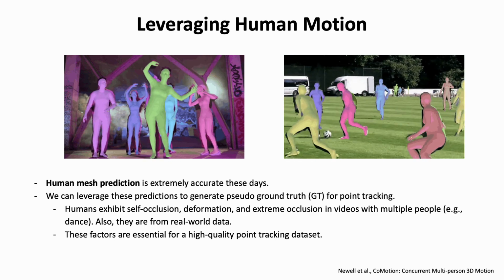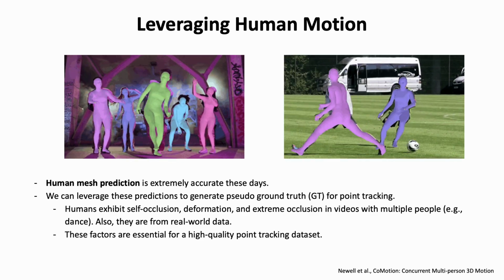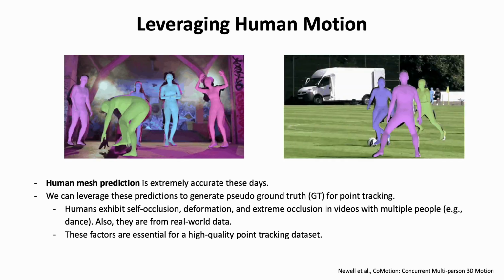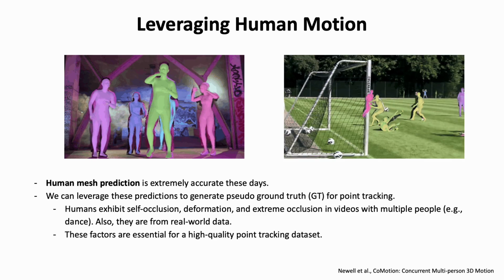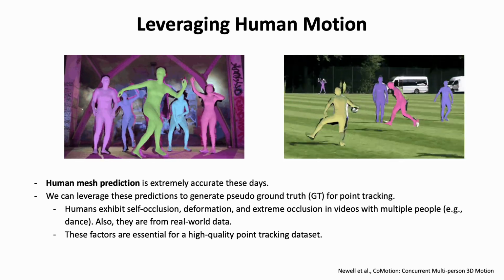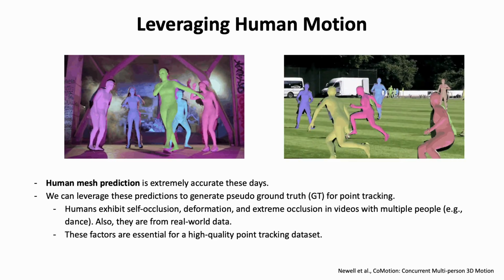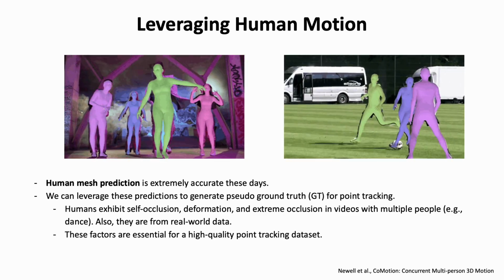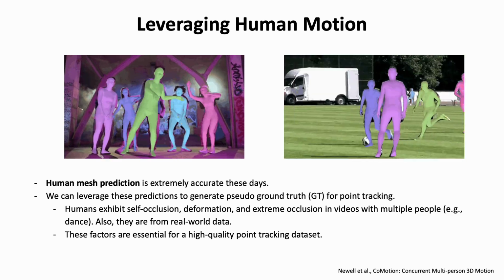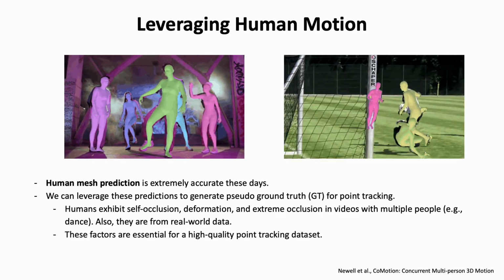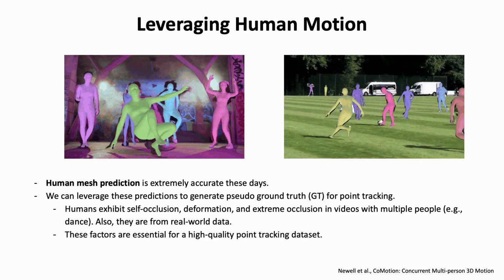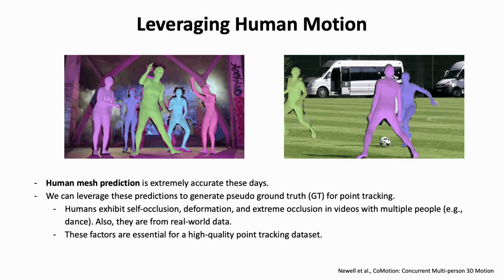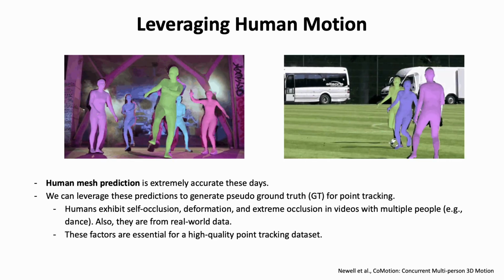Human mesh prediction models are extremely accurate these days. We hypothesized that human motion provides a better training signal than synthetic datasets because humans exhibit much richer dynamics, self-occlusion, deformation, and extreme occlusion, especially in multi-person videos like dance. And importantly, this comes from real-world video. So we use an off-the-shelf human mesh recovery model to pseudo-label real-world videos into point tracking training data. Since the output is a mesh, we can treat each mesh vertex as a point trajectory, which makes labeling conceptually simple while still capturing complex motion and visibility.